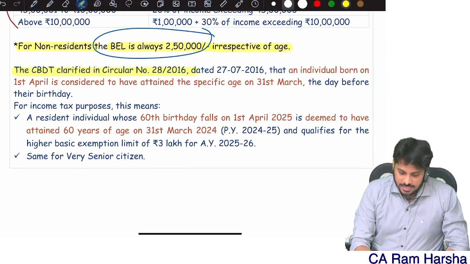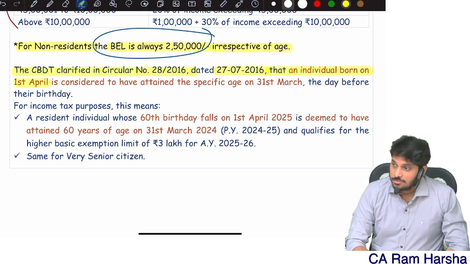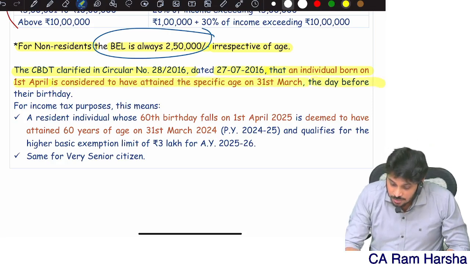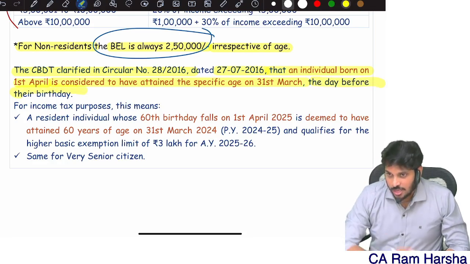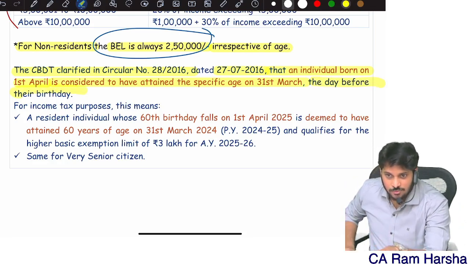Now, you see, they have given the clarification. The CBDT has clarified through a circular that an individual born on 1st April is considered to have attained the specific age as on 31st March, which is the day before their birthday. If 1st April is my birthday, on 31st March I would be treated as having completed 60 years.